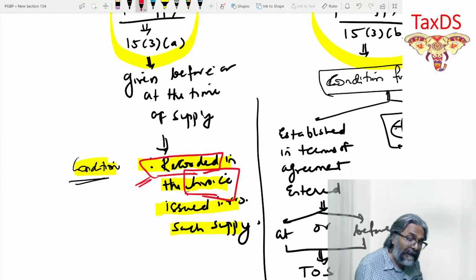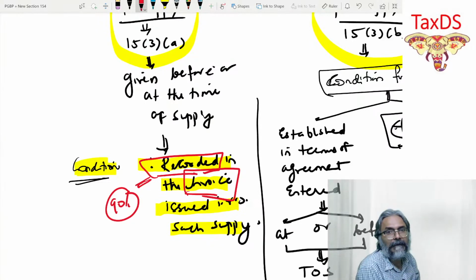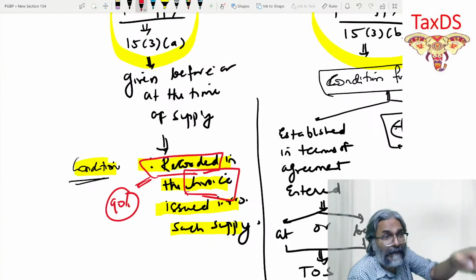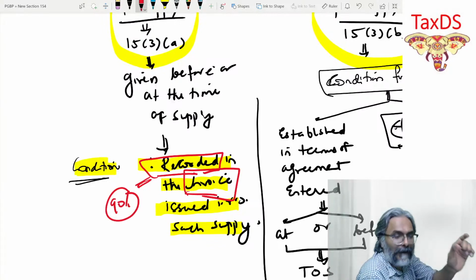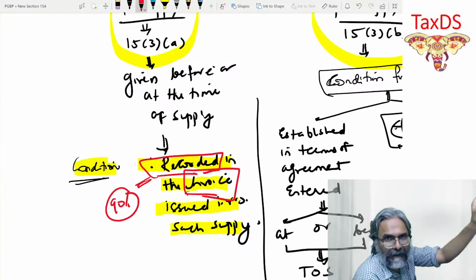I've seen that in 90% of the questions, this statement is missing. But they do tell you that the discount was given at the time of supply. And people say allow the reduction, and without writing this condition, they move on further. Gone. What will you say? Allow this reduction under 15.3(a).